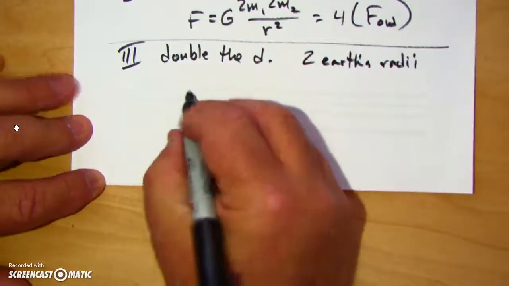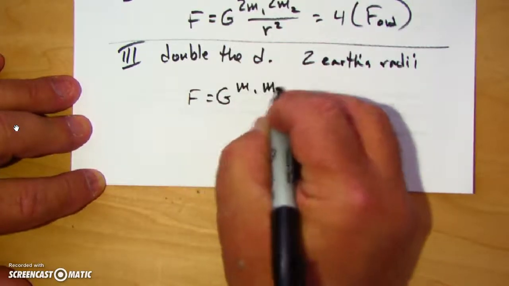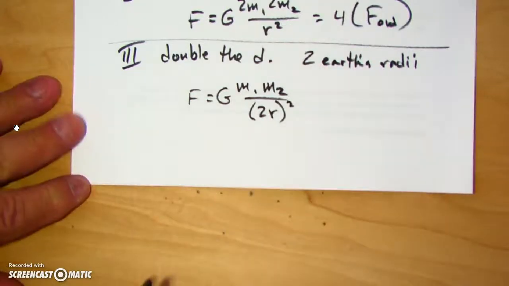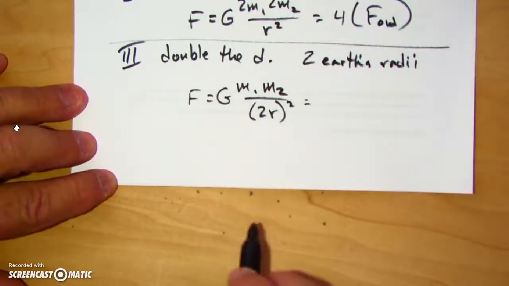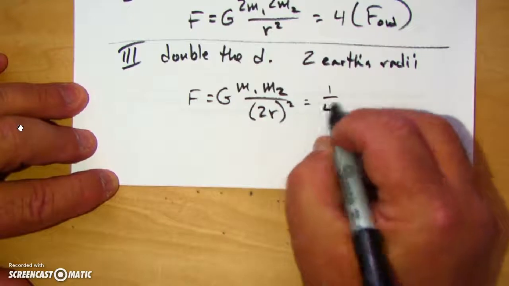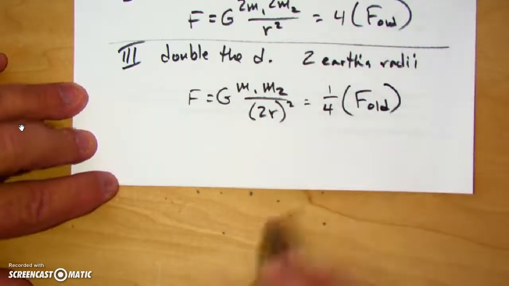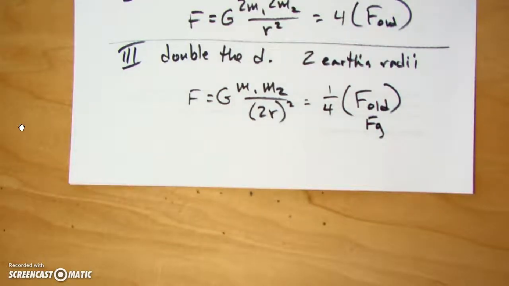So now what I say is, well, G doesn't change, my mass doesn't change, the mass of the planet doesn't change, but now I'm doubling the distance, and it's important that the parentheses are there. So what happens is, I factor out what's not there before, I get 1 over 4. The rest of that is the old Fg. So I lose 3/4 of my weight by going up to that distance above the Earth's surface. That's kind of cool.